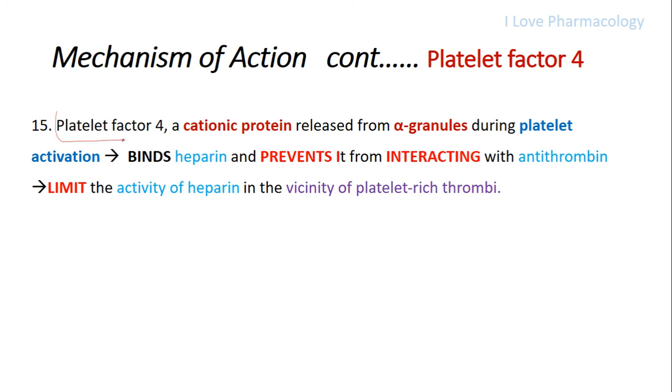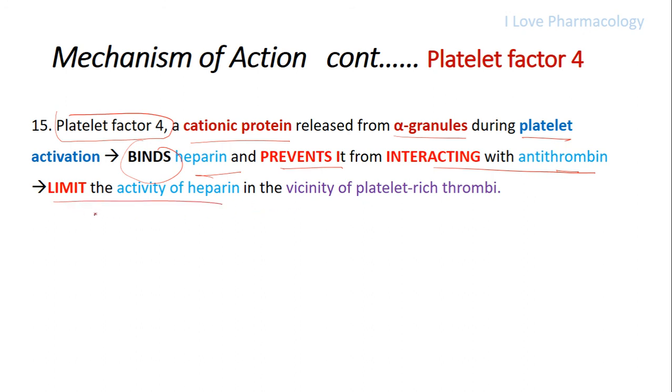There is platelet factor 4, which is a cationic protein that will be released from alpha granules during platelet activation. It will bind to the heparin and prevent it from interacting with the antithrombin. So platelet factor 4 will prevent the heparin from interacting with the antithrombin, thereby limiting the activity of antithrombin.